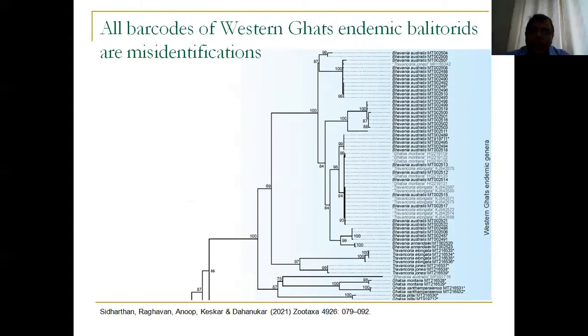In a recent paper, we actually looked at barcodes of Western Ghats endemic balitorids, and we found out that all the barcodes available in GenBank are complete misidentifications, especially for endemic balitorids.